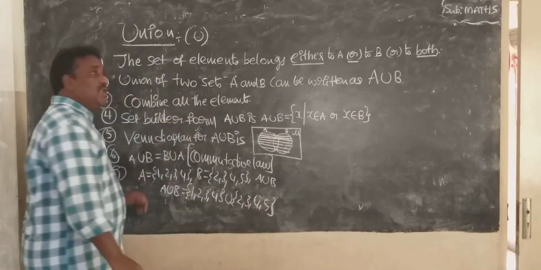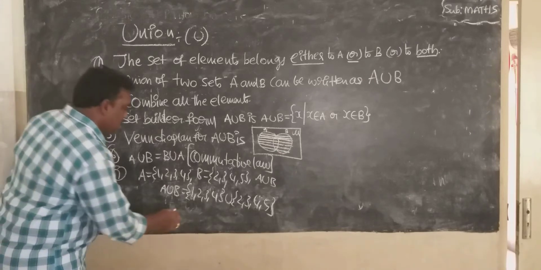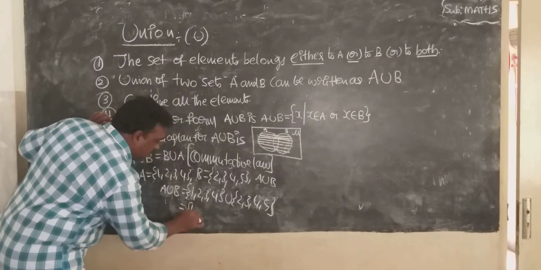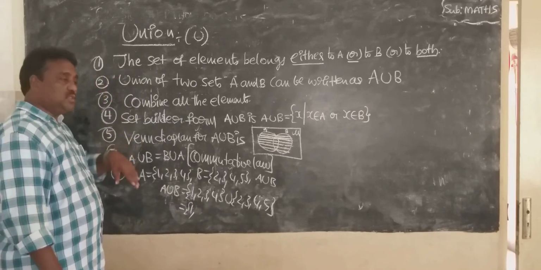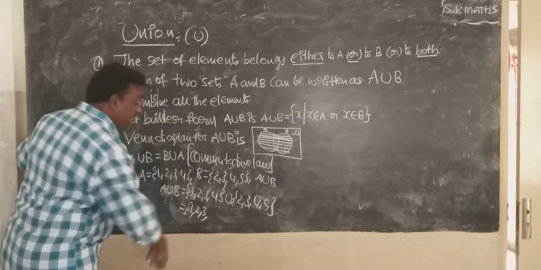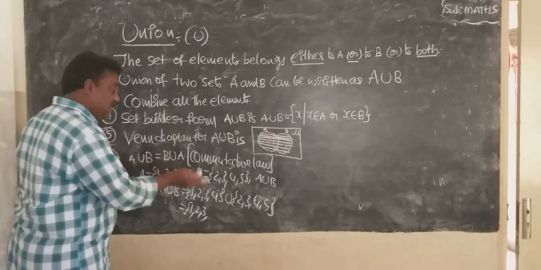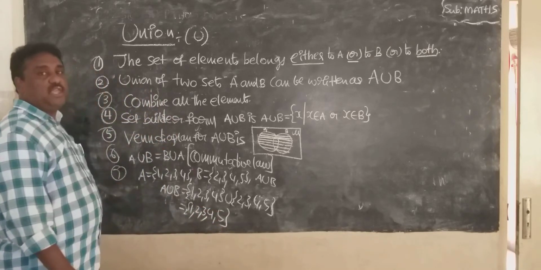Combine all the elements. Combine both the sets. Don't write repetition. 1, 2. 2 is there in both the sets, but write only one time 2. Then 3. Don't write any repetition. Combine all the elements. 4, 5. That is A union B.